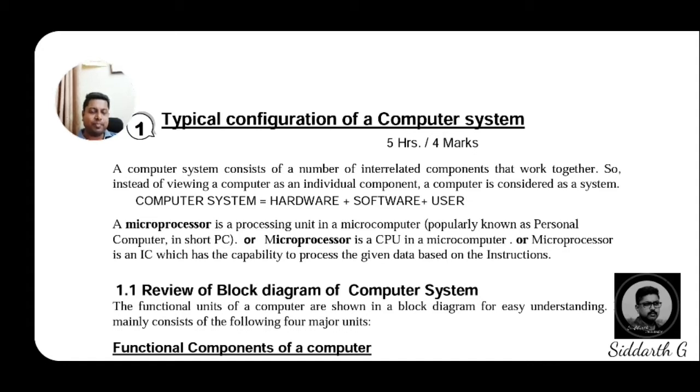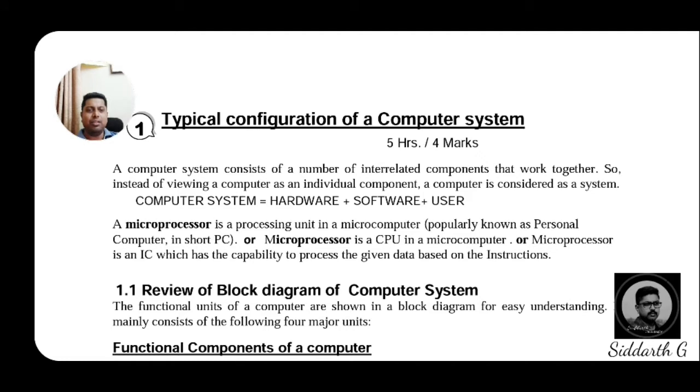See, dear students, with the presence of hardware and also software, if there are no users, if these devices are working without any users, that's impossible. We need users.